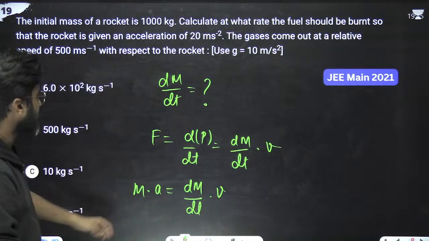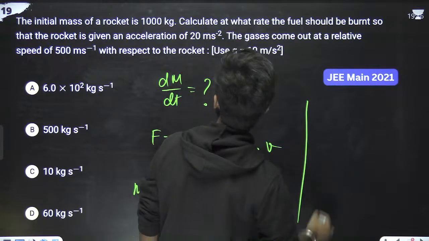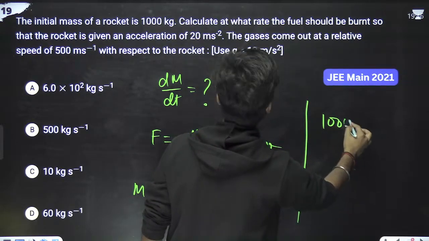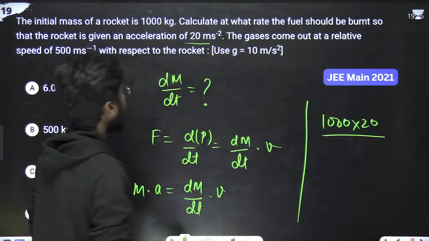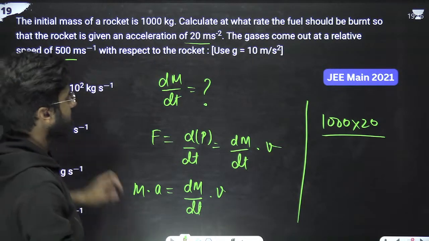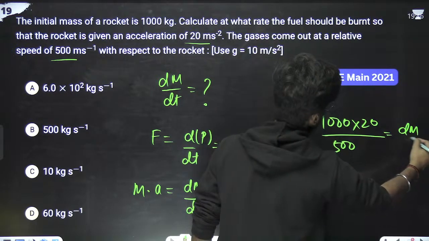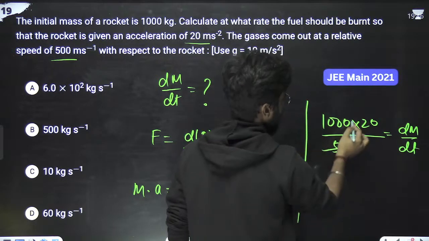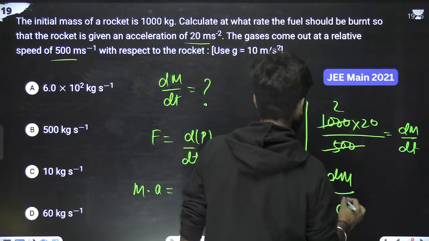What is the total mass? Total mass is 1000 kg, and acceleration is 20 meters per second square, upon the value of velocity, which is 500 meters per second. That is equal to dm by dt, which we have to calculate. Something is being cancelled. 20 into 4 means 40. Means dm by dt is what?